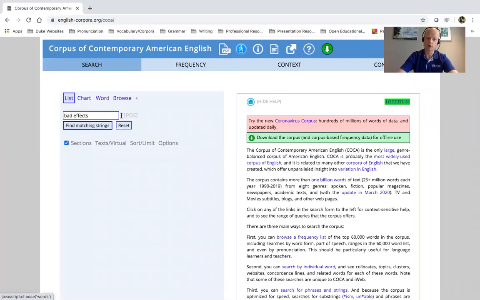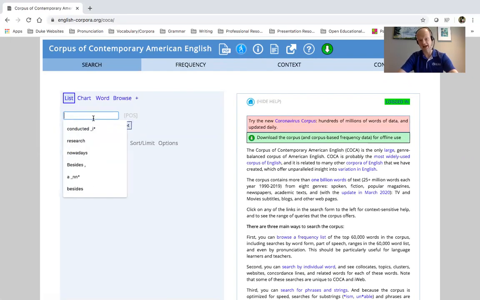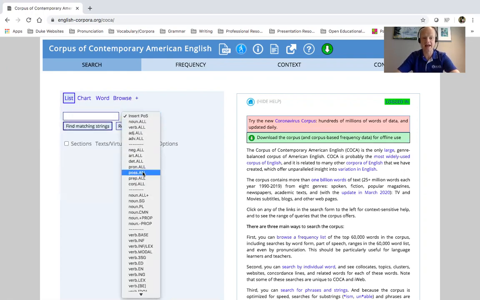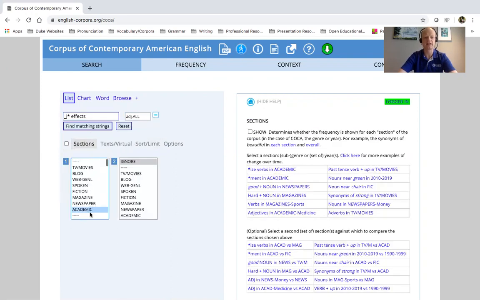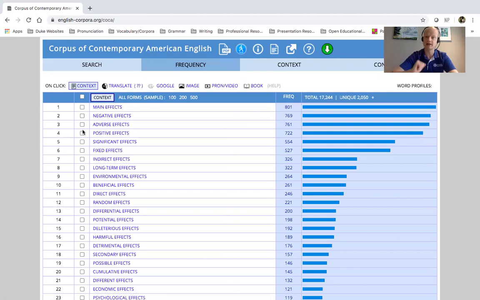Well, going back to the list function, I might know that bad is an adjective, and so I want to look for more appropriate adjectives to describe effects. So I want to go adjective, effects. And for an added bonus, I actually want to look at it in only academic contexts. So again, I have sections, and I'm only searching for academic. I want to find the most common adjectives to describe effects. So again, here we go.